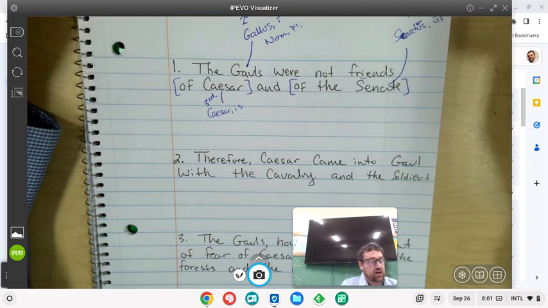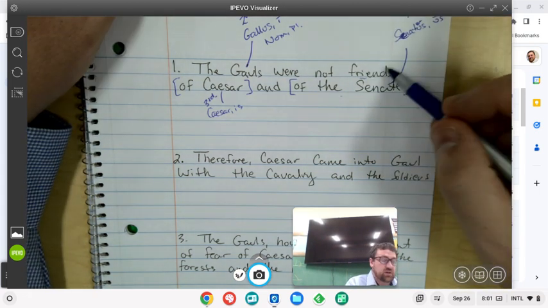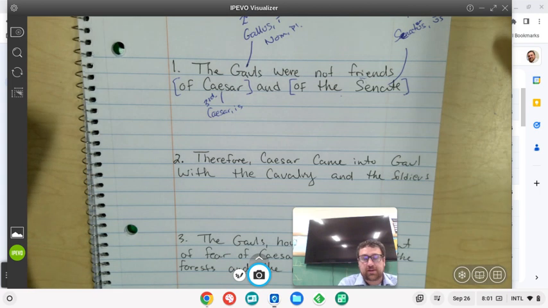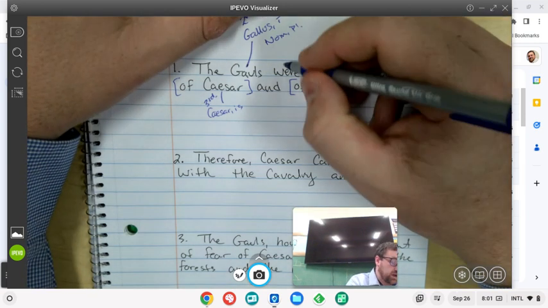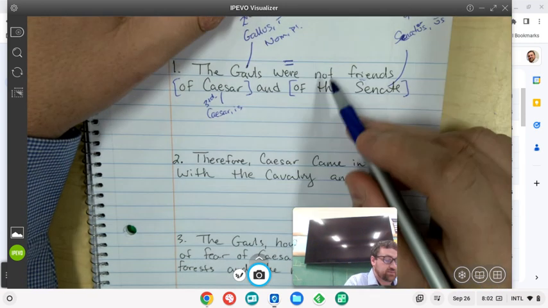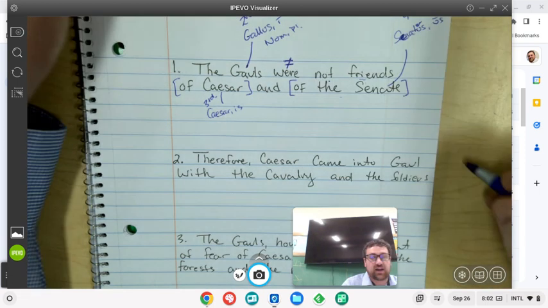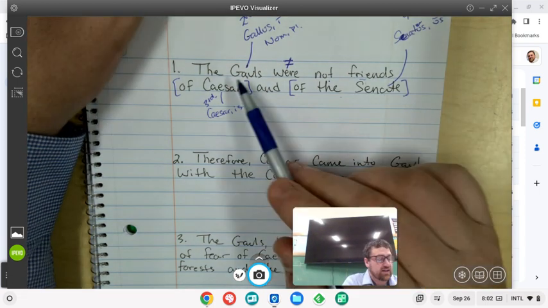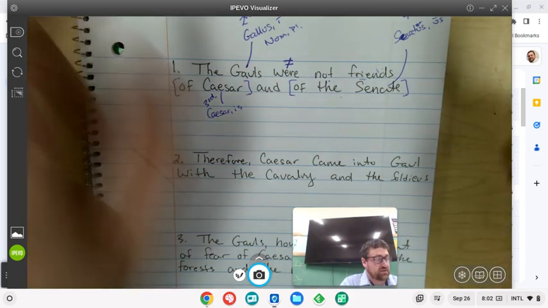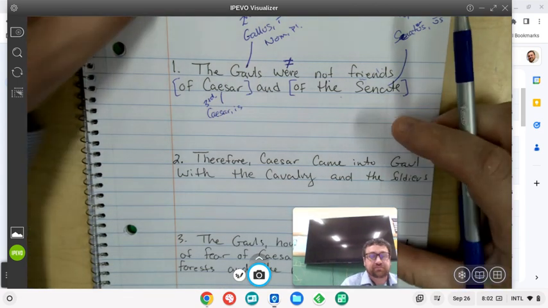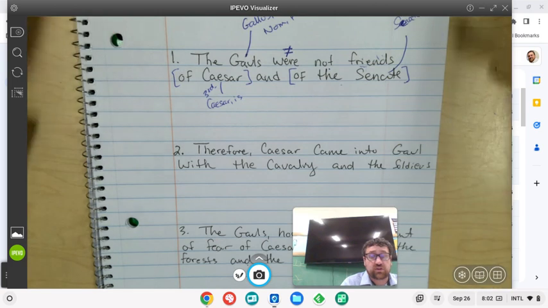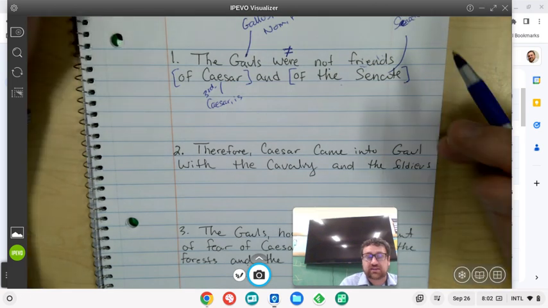And the Gauls were not friends. What case would friends need to be in? So hopefully you recalled that this were not is like an equal sign, except it's were not, so it's kind of like a non-equal sign, but nonetheless, that makes friends a predicate nominative, because the Gauls and friends are the same thing, right? And so we're going to have two things in the nominative in the sentence, okay?